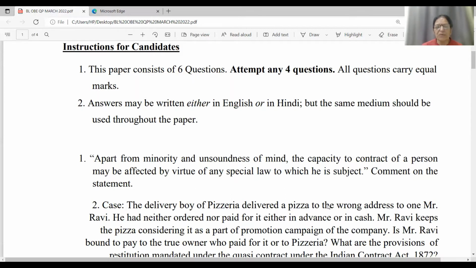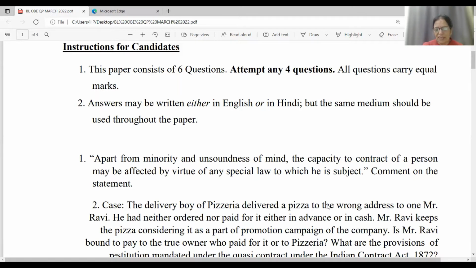And then disqualified persons. There are 7 points under this. Alien friend can contract, but alien enemy cannot. Insolvent person. Then foreign ambassadors. And then joint stock company. Okay, so convict person, married woman. So all these are the persons who have been put under the category of disqualified persons. You have to write all the provisions regarding them in detail.